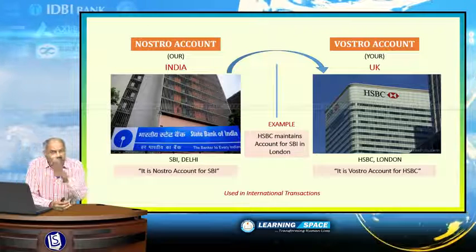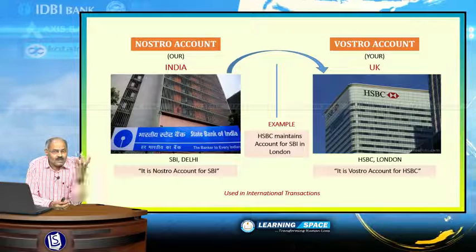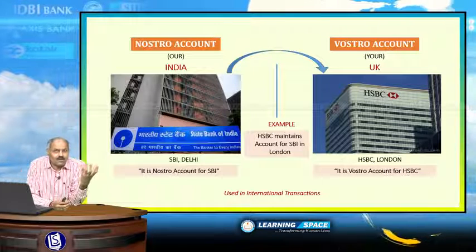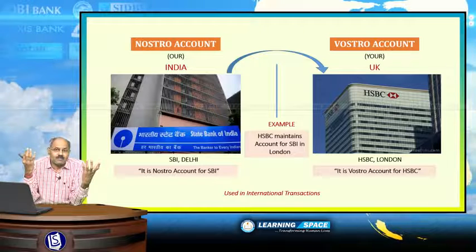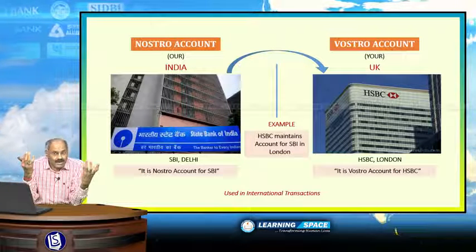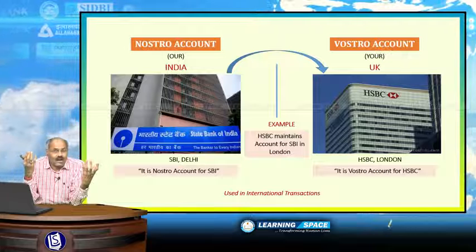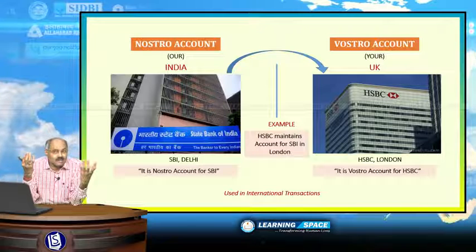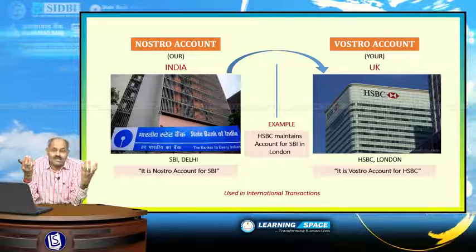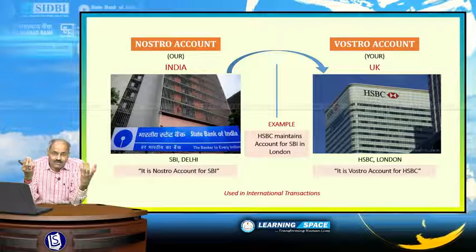Let us assume State Bank of India in Delhi has got an account with HSBC Bank in London, so as to take care of its international transactions.